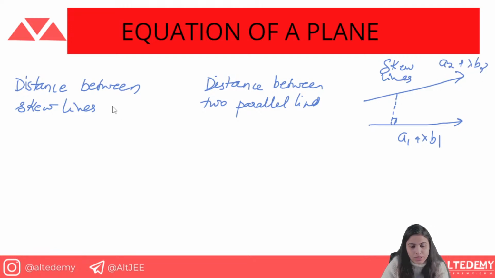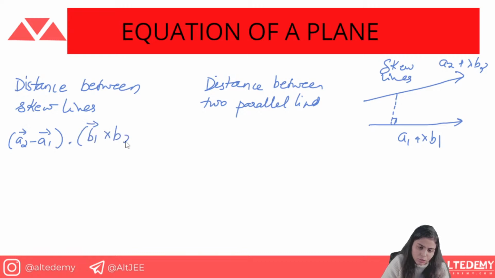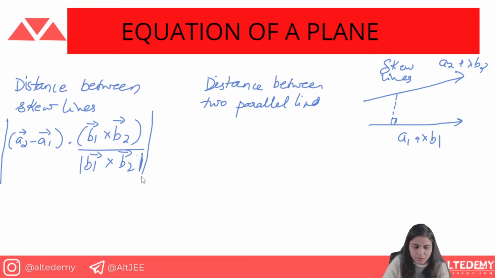You get the perpendicular distance by (a2 minus a1) dot (b1 cross b2), upon, we divide by the magnitude of b1 cross b2. This is how you get the distance between skew lines.